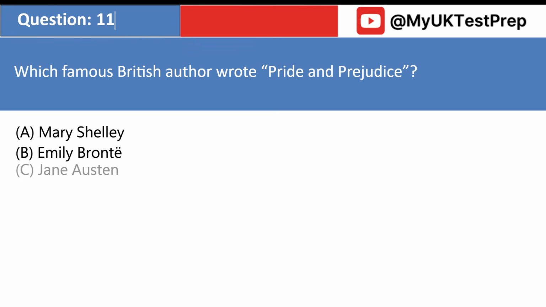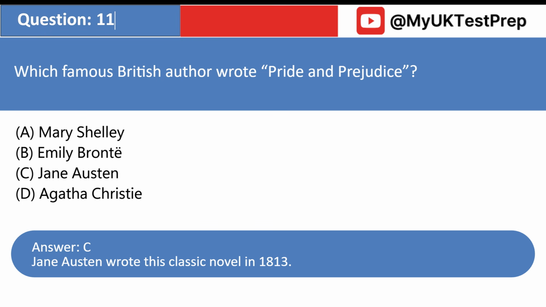Which famous British author wrote Pride and Prejudice? A. Mary Shelley. B. Emily Bronte. C. Jane Austen. D. Agatha Christie. Answer: C. Jane Austen wrote this classic novel in 1813.